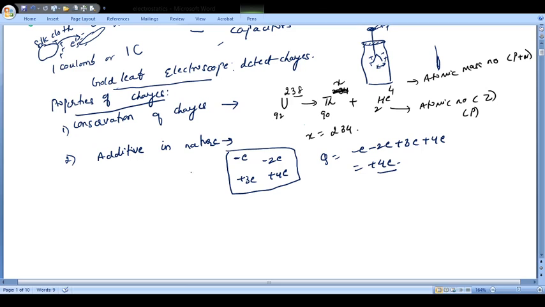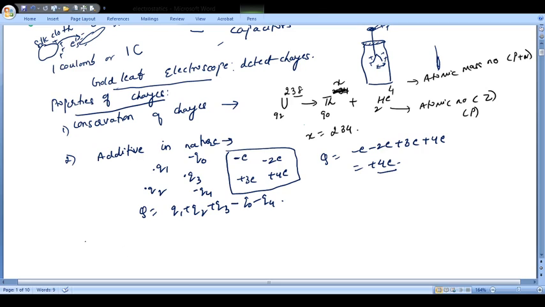In the general case, suppose I have charges Q1, Q2, Q3, minus Q4 and minus Q0. The total charge will be Q1 plus Q2 plus Q3 minus Q0 minus Q4. That is how charges are additive in nature.